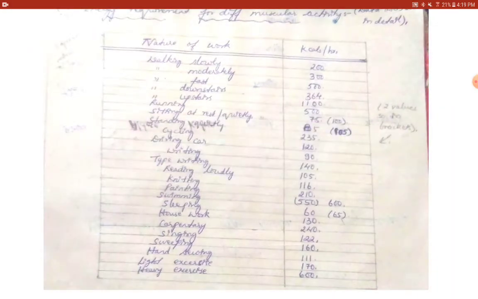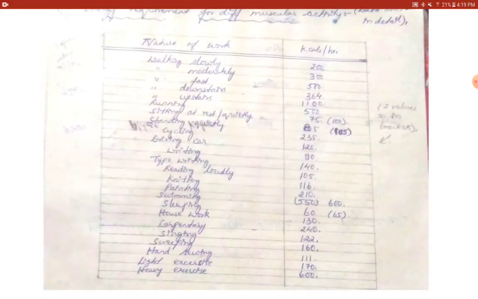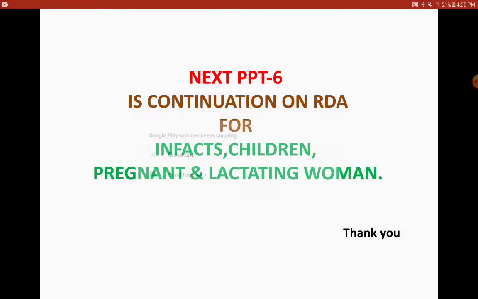Likewise, you have different activities listed here, like carpentry, then singing, sweeping, painting, knitting, writing, typewriting, driving a car, cycling, and so on. So you can also include some of these examples when you discuss or write about the RDA for physical activity.